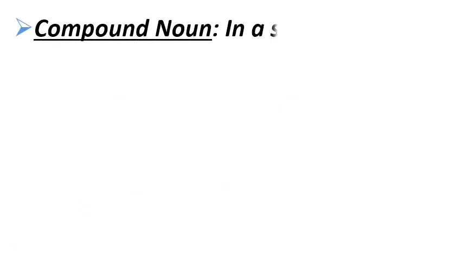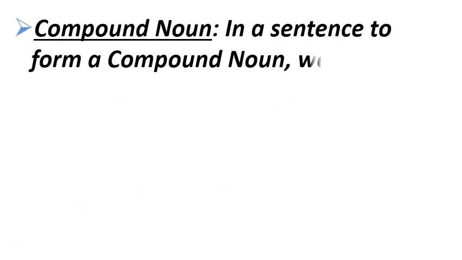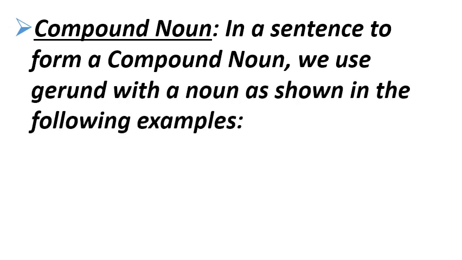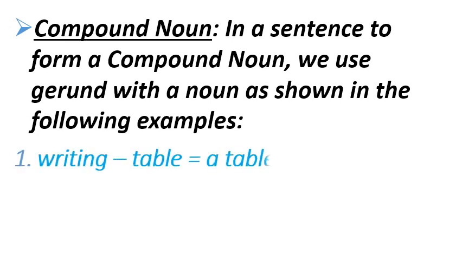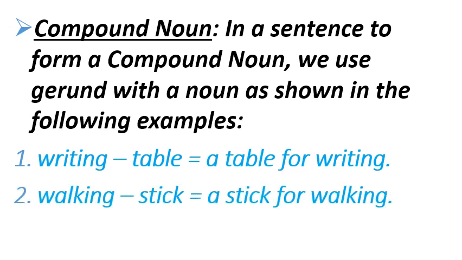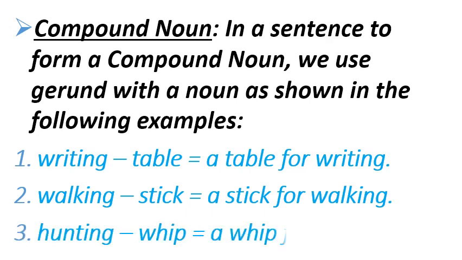Compound noun. In a sentence, to form a compound noun, we use a gerund with a noun, as shown in the following examples. Number 1, writing table means a table for writing. Number 2, walking-stick, a stick for walking. Number 3, hunting whip, a whip for hunting. So walking, writing, hunting are gerunds. And when the gerund and the noun come together, they form a compound noun.